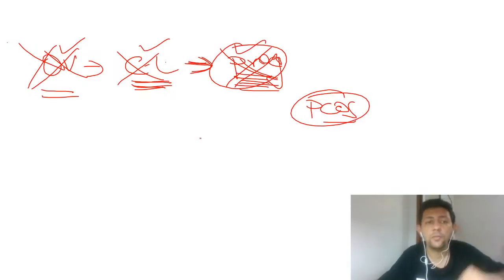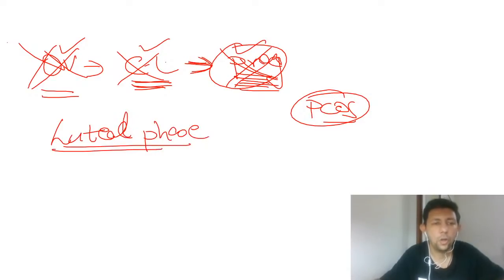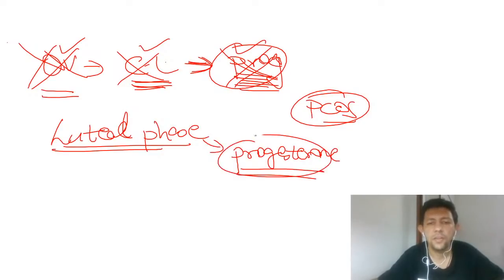So this was again one of the MCQs: which is the dominant hormone in the luteal phase of the cycle? The answer to this MCQ is progesterone. That's why progesterone is the dominant hormone in the luteal phase. Luteal phase is the phase of the cycle which is there after ovulation. So progesterone is the dominant hormone in the luteal phase of the cycle.